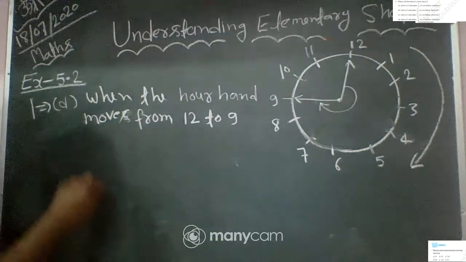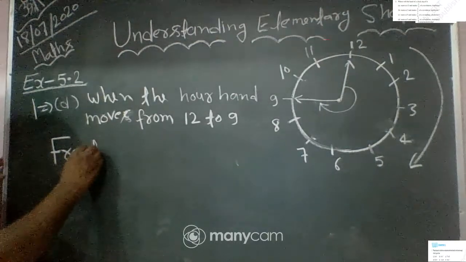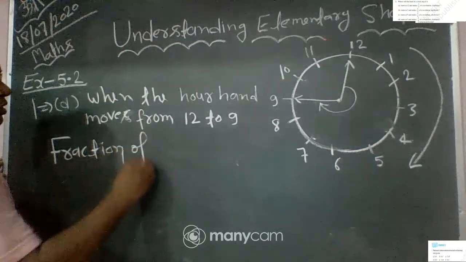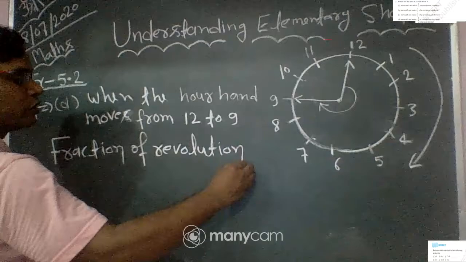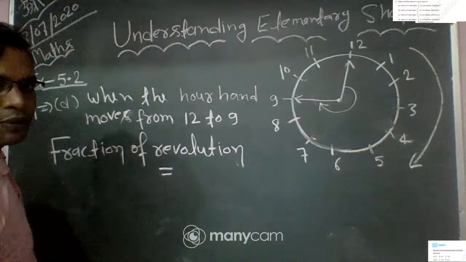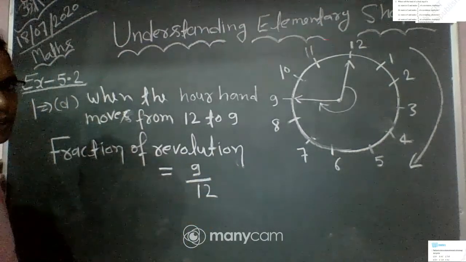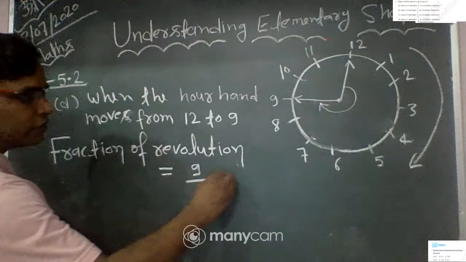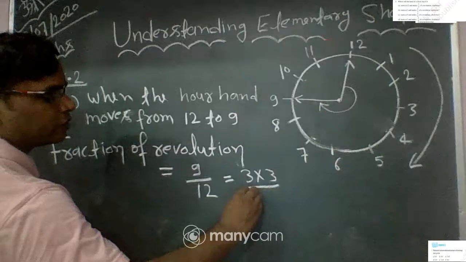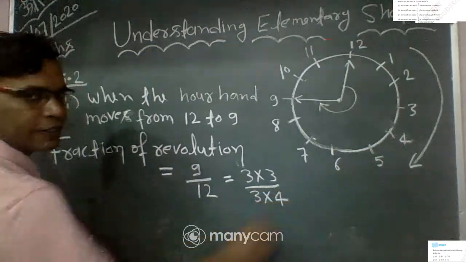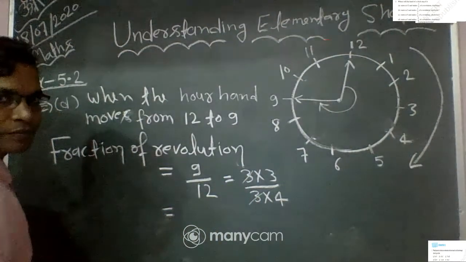So the fraction of revolution is equal to how many hours we cover: 9 hours, and total is 12 hours. If you simplify it, you can write 3 threes are 9 and 3 fours are 12. So you can cancel 3 by 3 and we obtain 3 by 4.